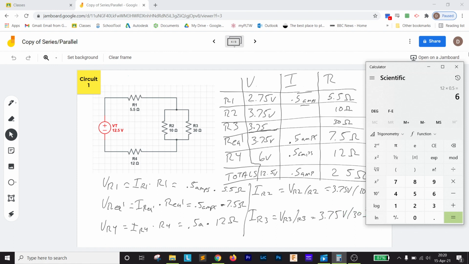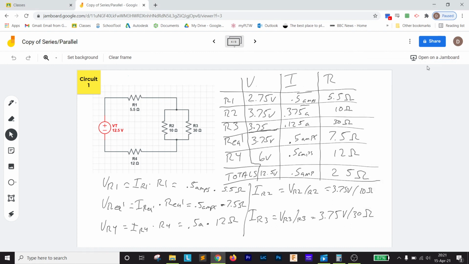And I just have to punch those values in. So 3.75 divided by 10 is going to give me 0.375 amps, and 3.75 divided by 30 is going to give me 0.125 amps. And that is all the information we need for circuit 1.